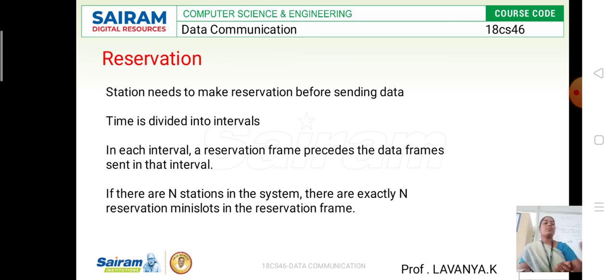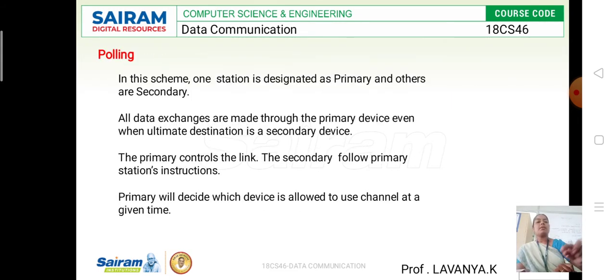Then what is polling? Polling is designed so that each station is designated as either a primary or a secondary.